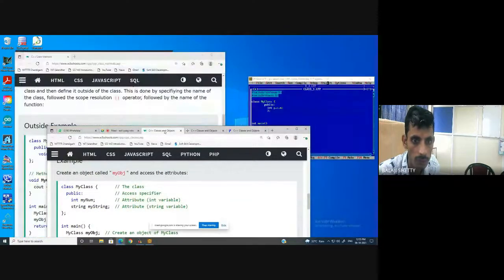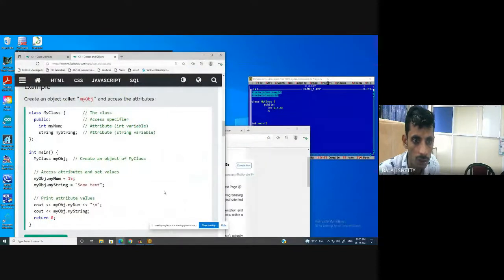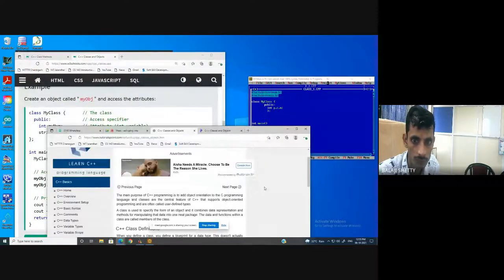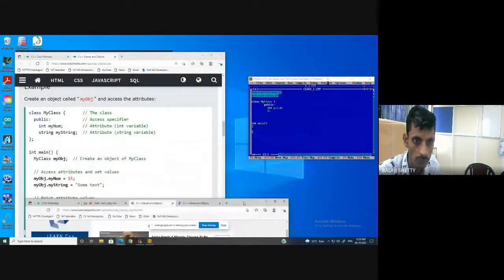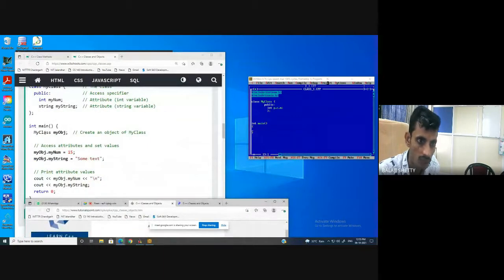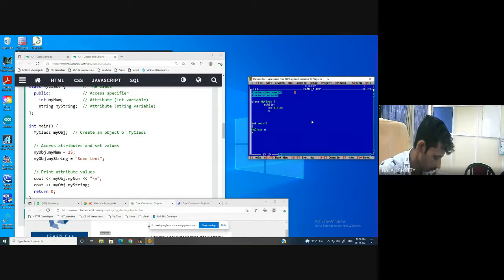See here, object, my object. So I create the object of my class. In my class, M is capital, C is capital. So my class, my object, obj, O is capital.